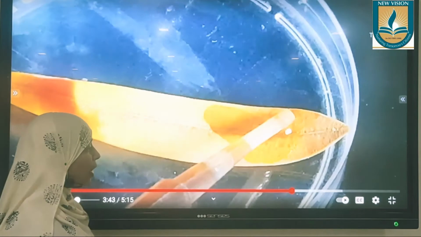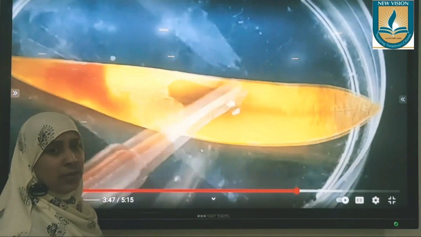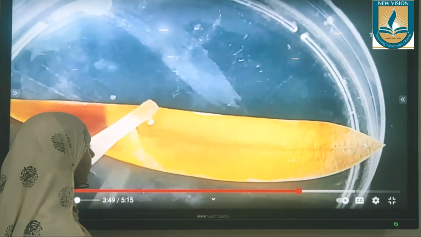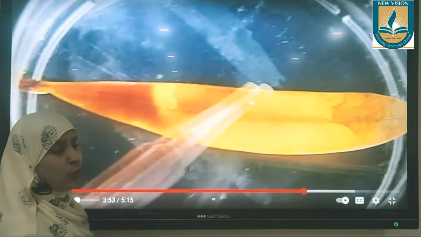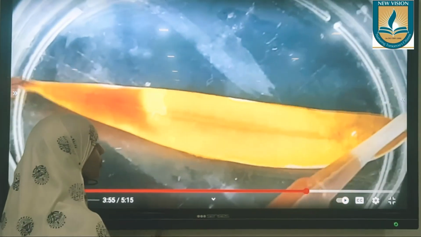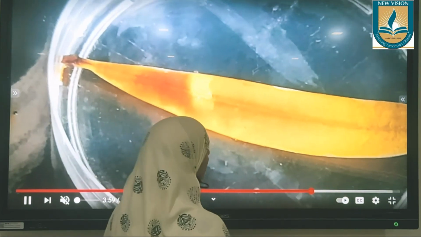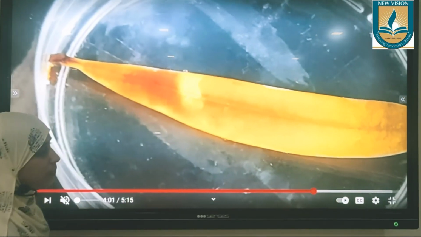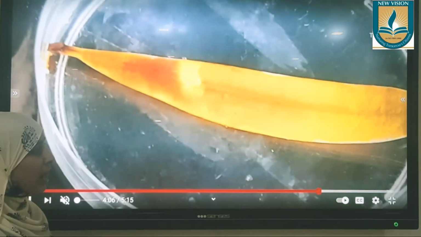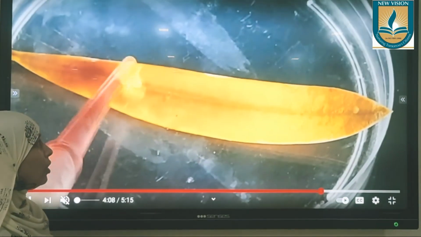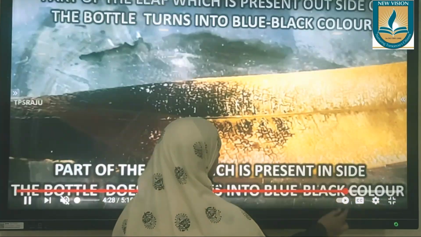Put 1 drop of iodine. You need to spread it on the entire leaf, not in the center itself, because we need to understand which part of the leaf has performed photosynthesis and which part of the leaf could not perform photosynthesis. So we are applying this iodine solution uniformly on the entire leaf and leave it for a few minutes. 1 or 2 minutes is enough for this iodine solution to react with starch and turn it into bluish black color.